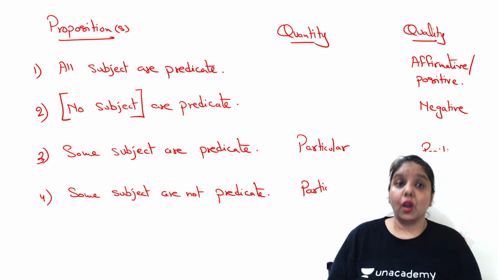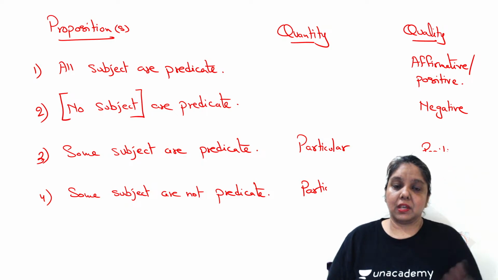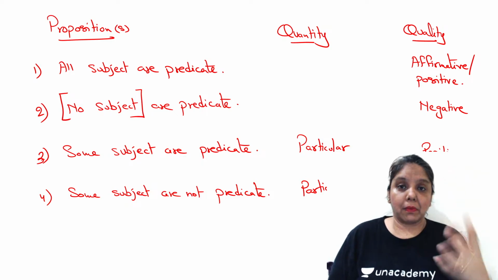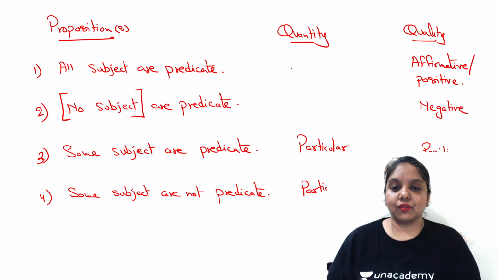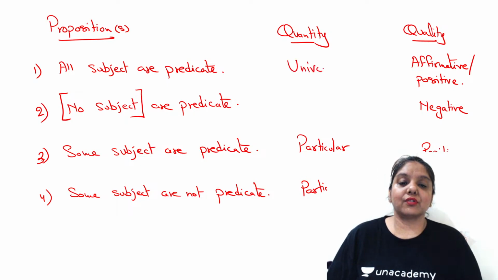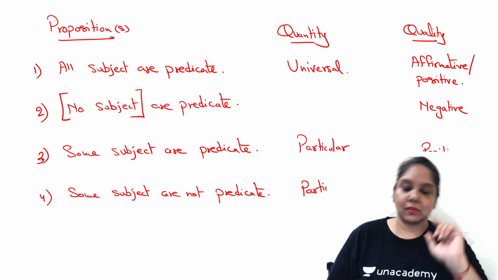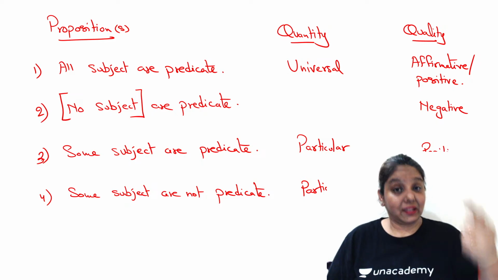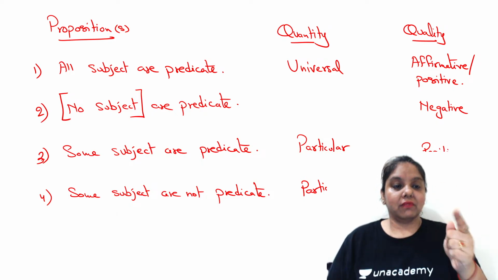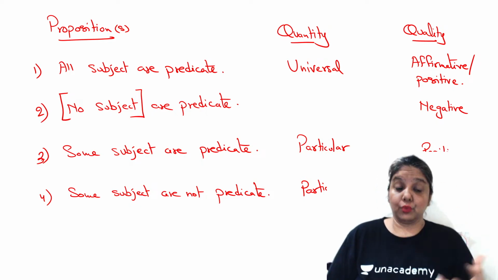All dogs are barking. All the dogs which I can see in front of me, or which I can get to know about, are barking. So we say the quantity of this proposition has gone universal in nature only because all subjects are being referred to here. And the same holds true for proposition number 2. Now you would say how? Because it says no subject.